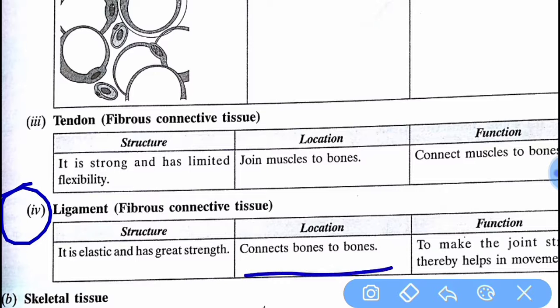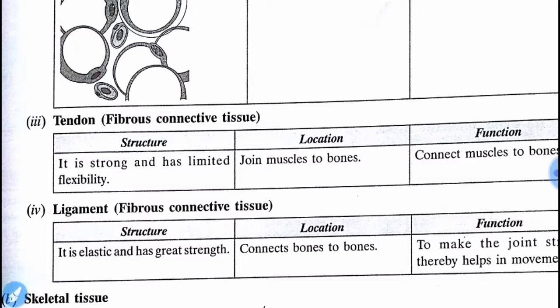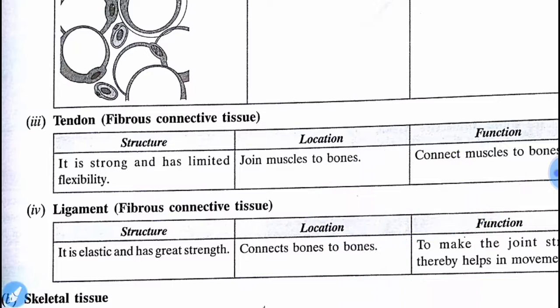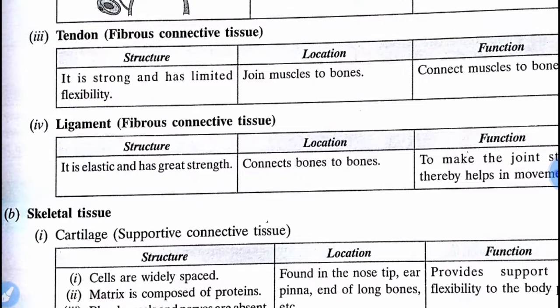It connects bone to bone, and it is elastic and gives strength also. Both are fibrous connective tissue, made up of fibers. Ligaments: BB, bone to bone. They make joints strong, thereby helping in movement also.